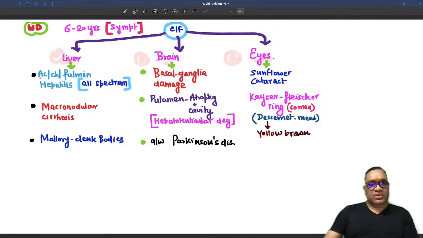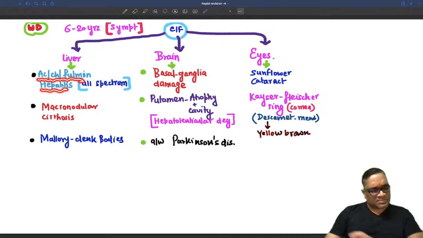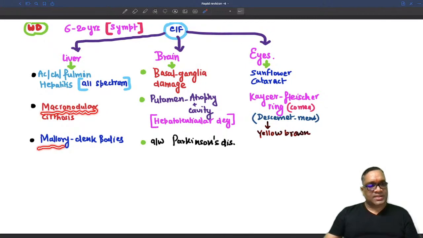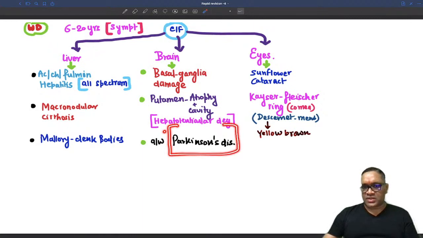In the liver, we are going to see acute, chronic, fulminant, all spectrum of hepatitis. Remember, that is a very, very important MCQ. All spectrum of hepatitis can be seen in Wilson disease. They will have macronodular cirrhosis, and there will be presence of Mallory-Denk bodies, which consist of cytokeratin 8 and 18, right? The brain will be having basal ganglia damage. As I said, it is called hepatolenticular degeneration because in the basal ganglia, the putamen will be having atrophy and cavity, right? Because of the basal ganglia damage, putamen damage, there will be a risk for Parkinson's disease.